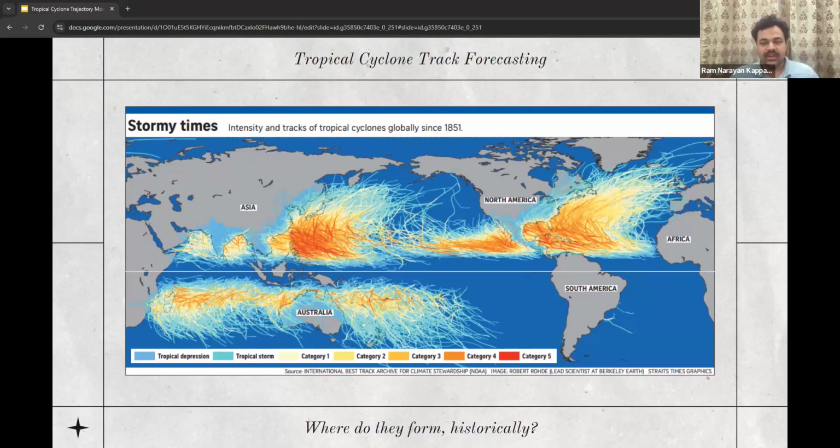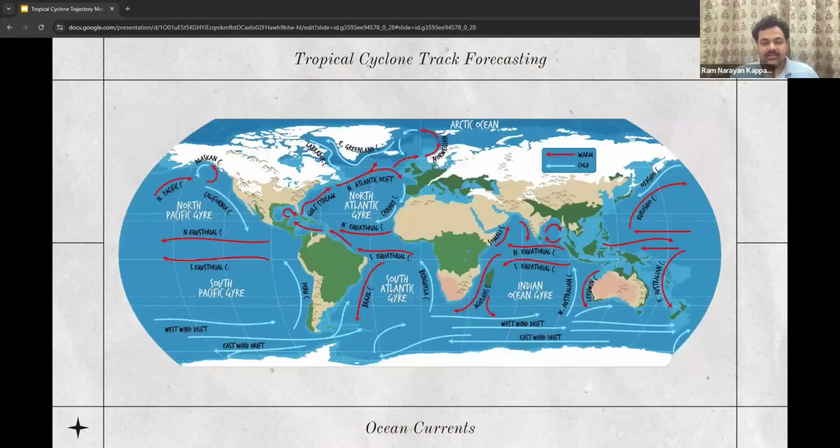Both coasts of South America typically have sea surface temperatures too cool to support cyclone formation, and much of South America's northern coastline lies too close to the equator for the Coriolis force to be strong enough to produce cyclones. And here's a map of the global ocean currents for your reference.